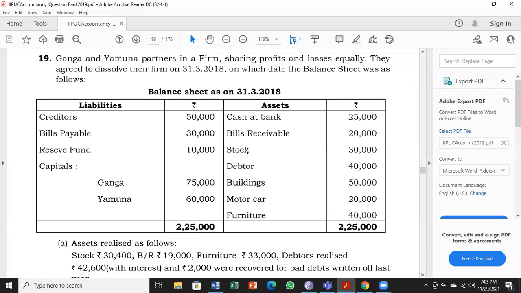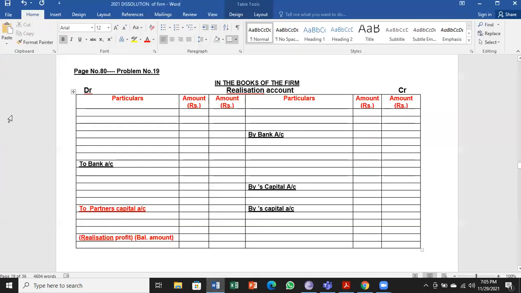First, I will take bills receivable and stock. To bills receivable account 20,000. To stock account 30,000.